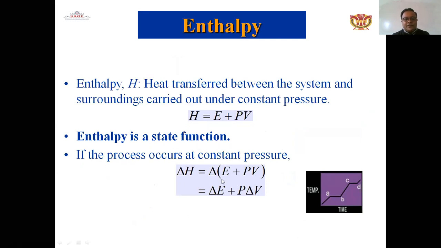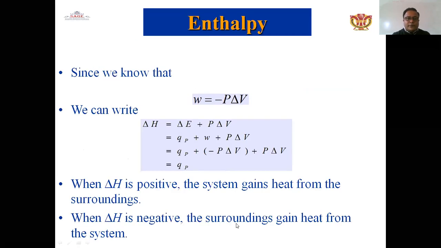Delta H is equal to delta of capital E plus PV, that is delta E plus P delta V. That is the enthalpy. And this enthalpy can be represented in another manner, delta H equals delta E plus P into delta V, where when delta H is positive, the system gains heat from the surroundings.